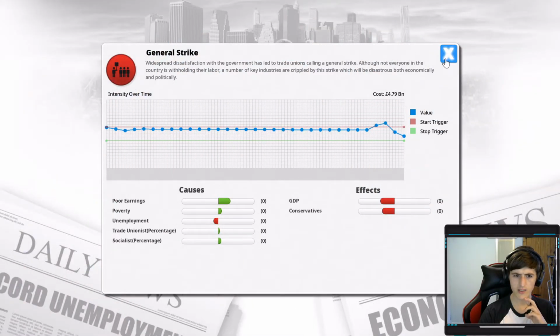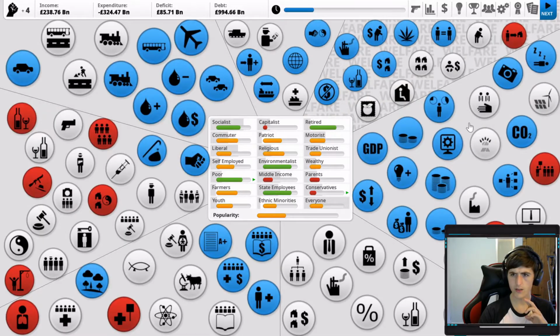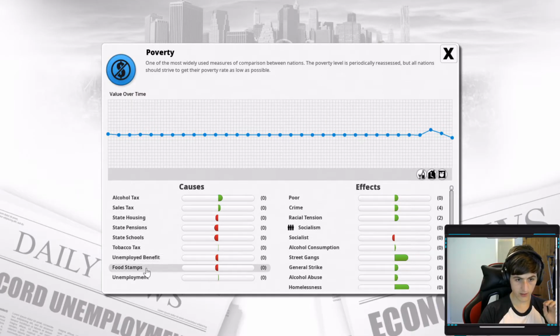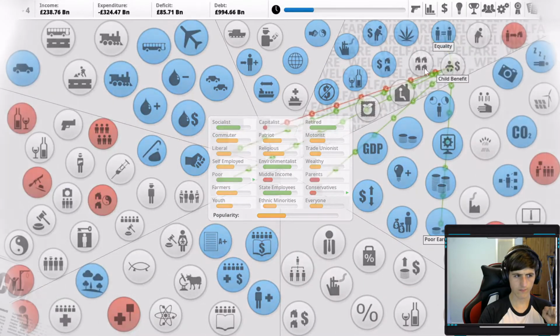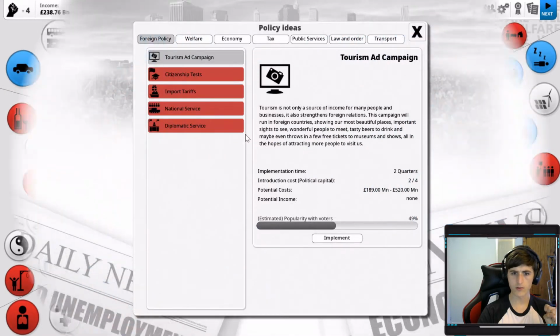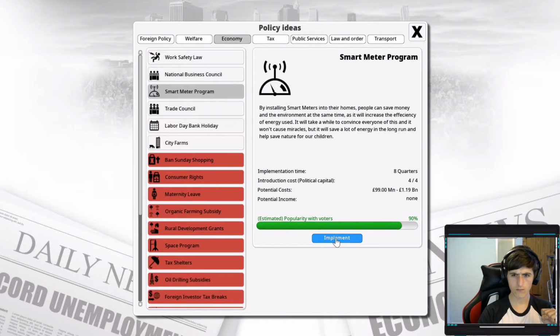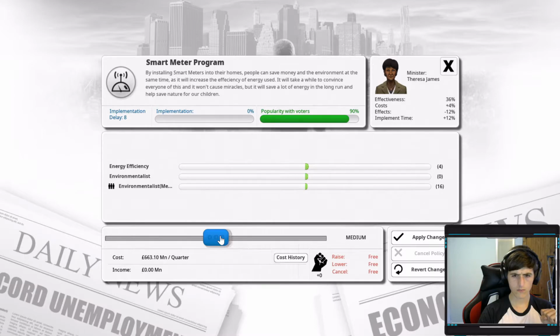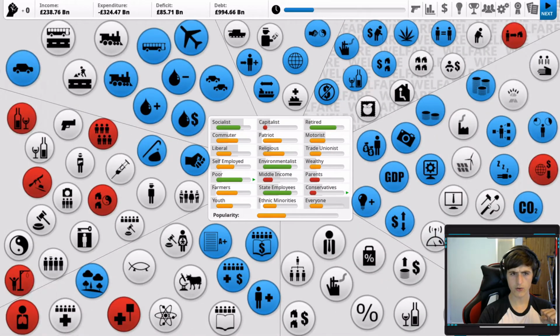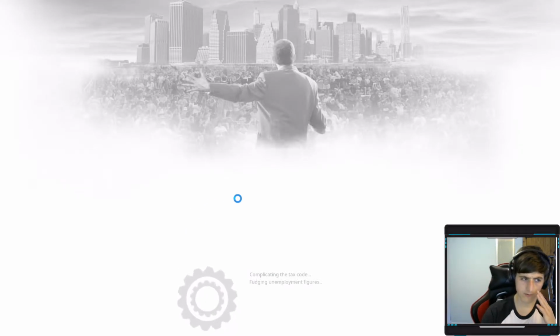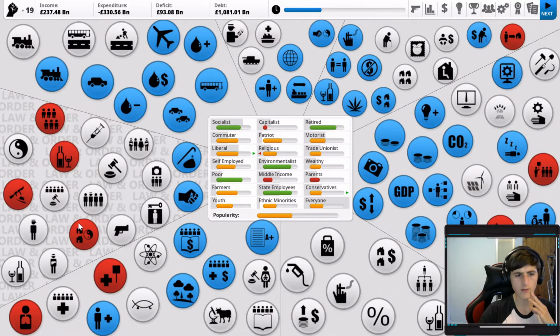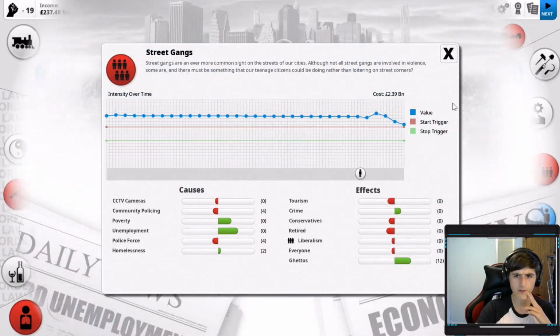This general strike is starting to go away thanks to us starting to reduce poverty a little bit thanks to food stamps, that sort of thing. State schools is helping. Unemployed benefit, that sort of thing. Alcohol tax isn't helping, but it's pretty much the only way I'm able to get this complete destruction of alcohol down. Yeah, you know what, this isn't too much of a... Oh my god, our deficit's massive. Well, let's get rid of the vigilante mobs, which should have a knock-on effect of getting rid of some of this other stuff.